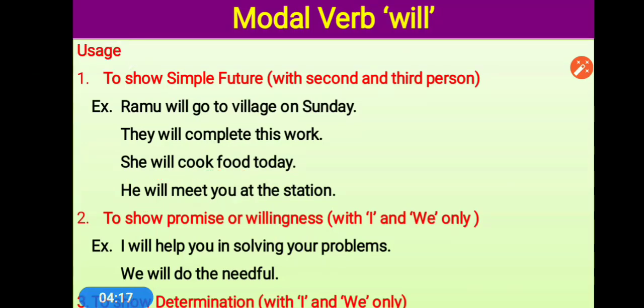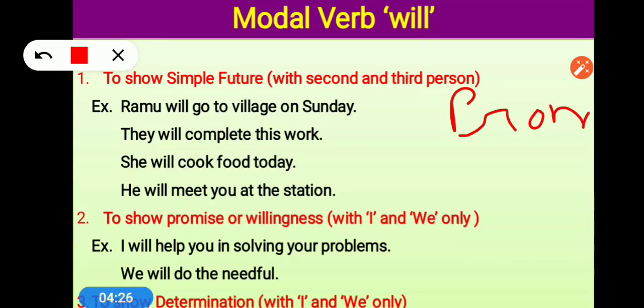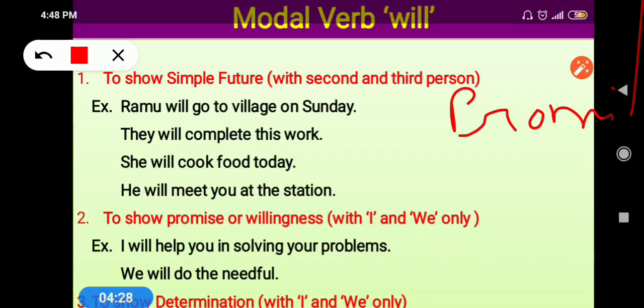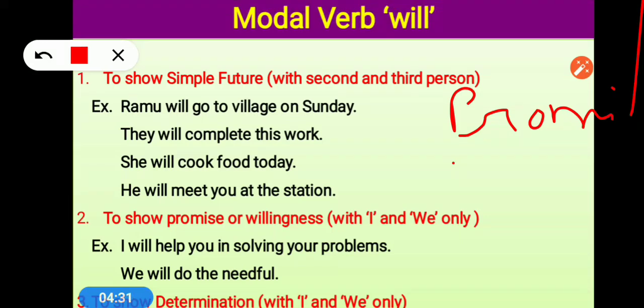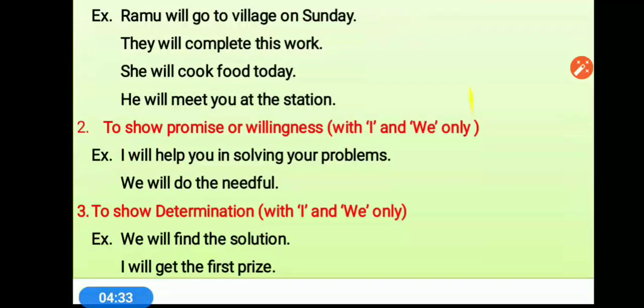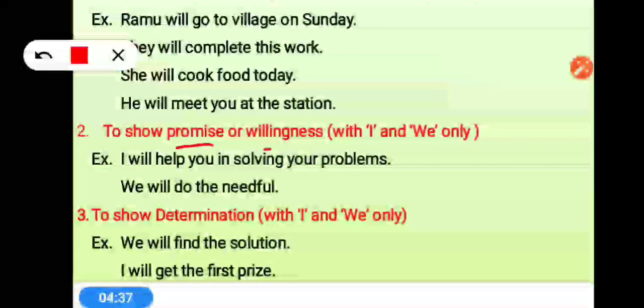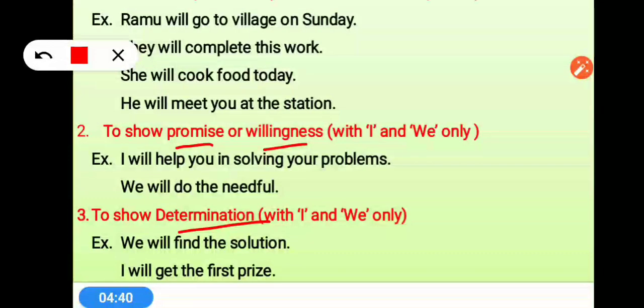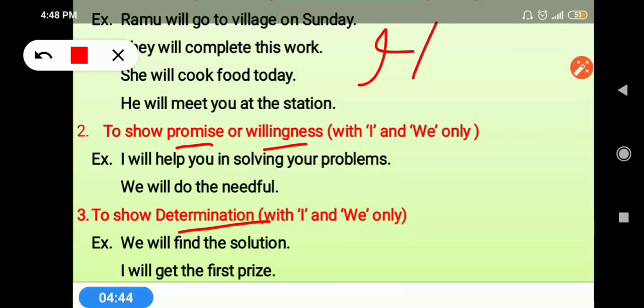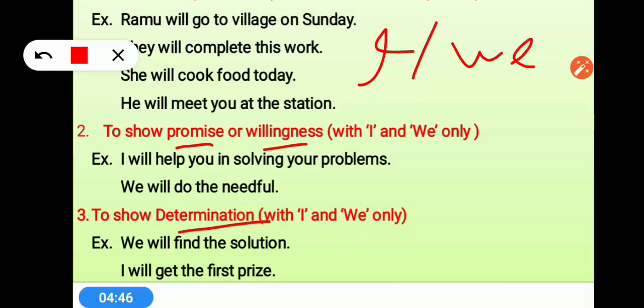Next use of will is showing promise or willingness. When we talk about promise, willingness, threatening, determination, then for these words we use will with subjects I and we. Just now I said that will is used